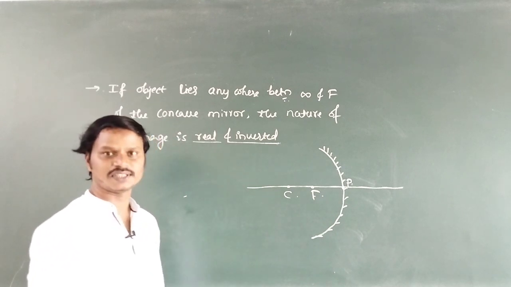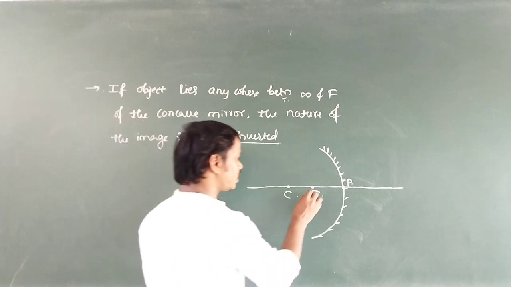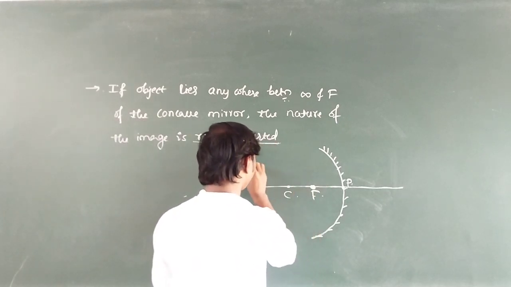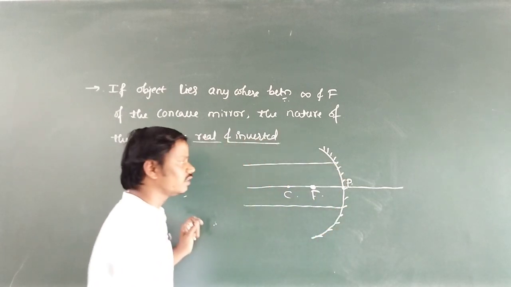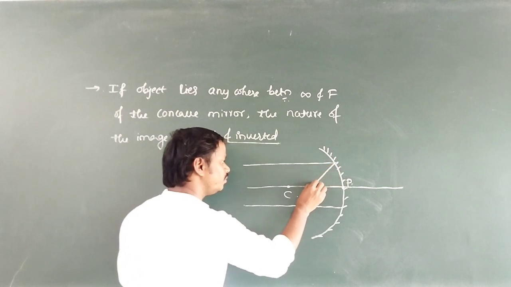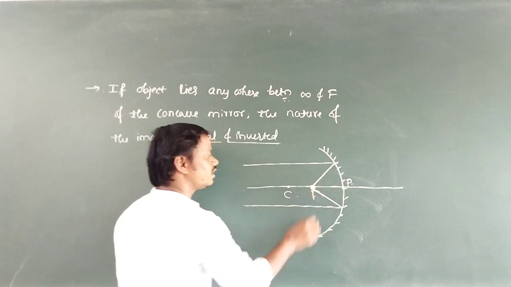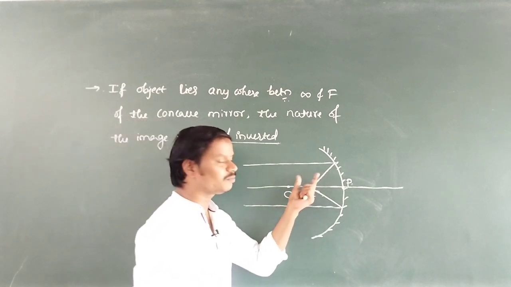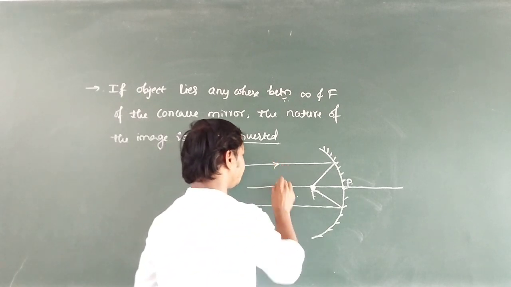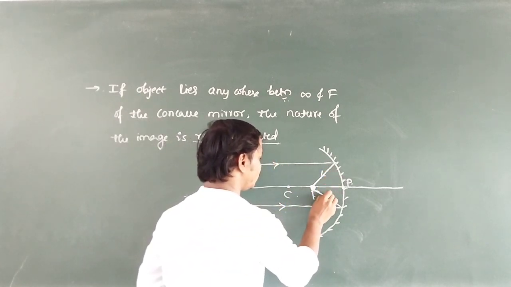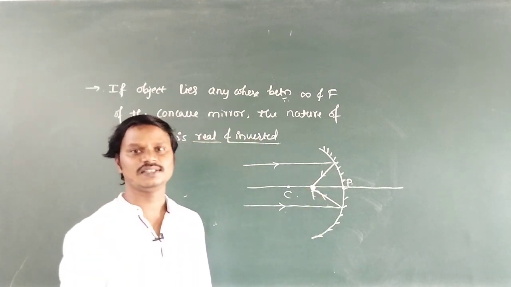If the object is at infinity, where will its image be formed? Its image will be formed at F. See here, these are the rays coming from the object which is at infinity. After reflection, the reflected rays meet at the point F. F means focus. Where the reflected rays meet, at that position we get the image of the object. Then this image is real, inverted, and highly diminished.